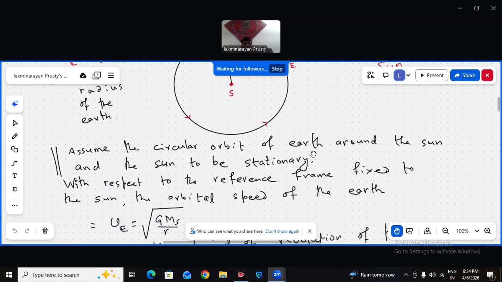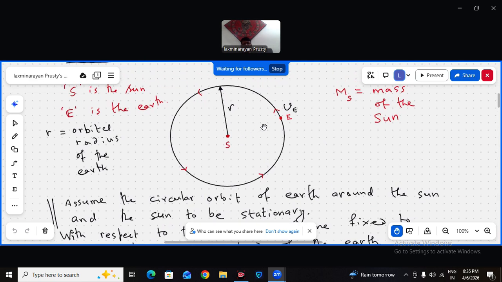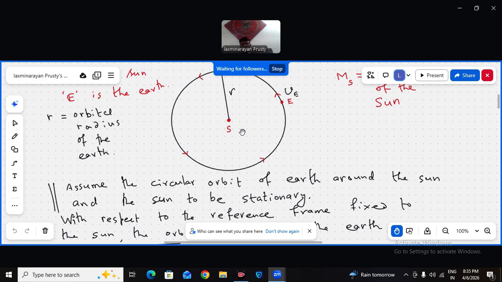Assume the circular orbit of the Earth around the sun, and also assume that the sun is stationary, because the sun's mass is much bigger than the mass of the Earth, so we ignore the reduced mass concept. We need not bother about any reduced mass or any common center of mass.